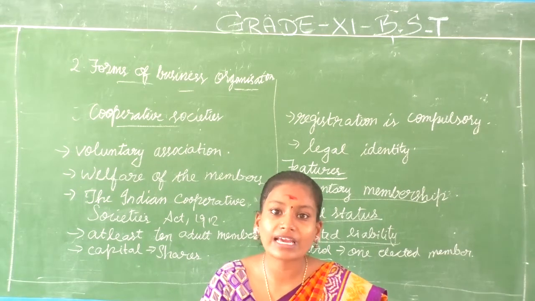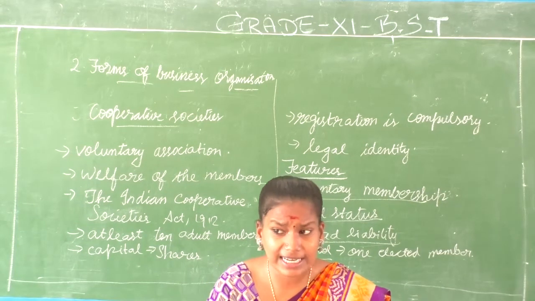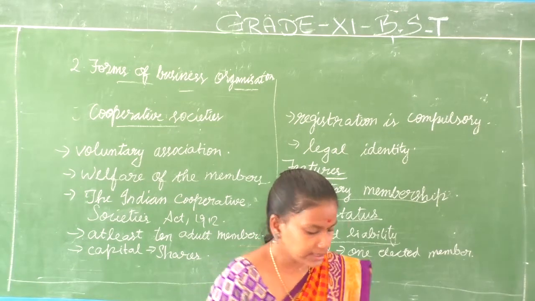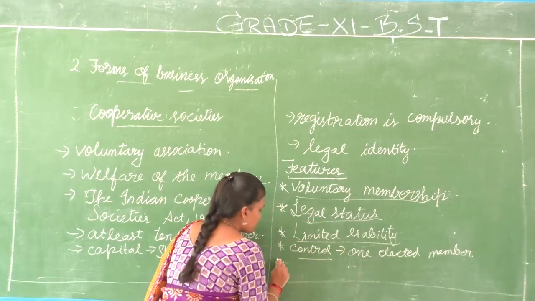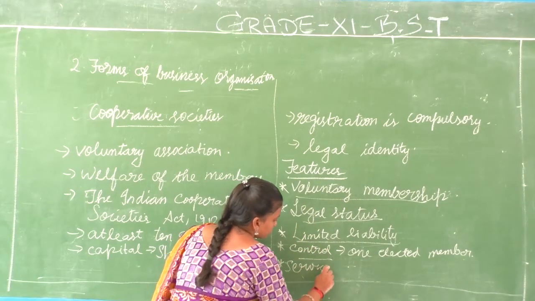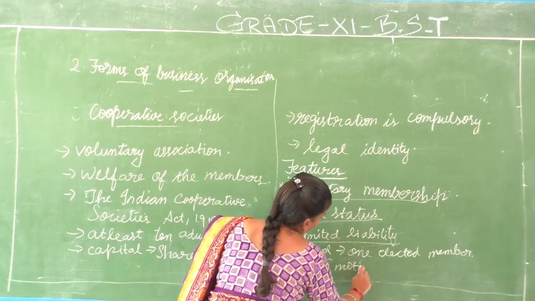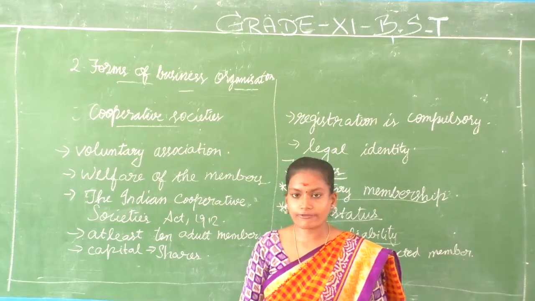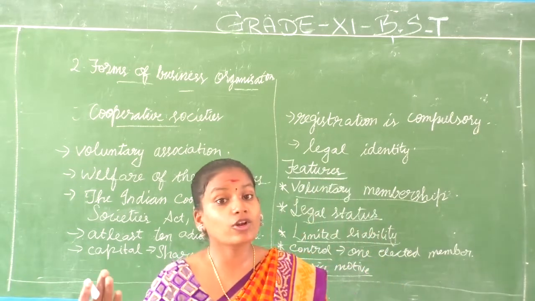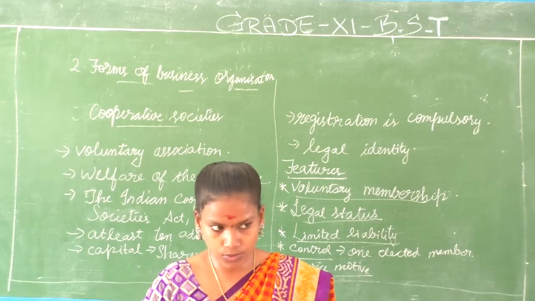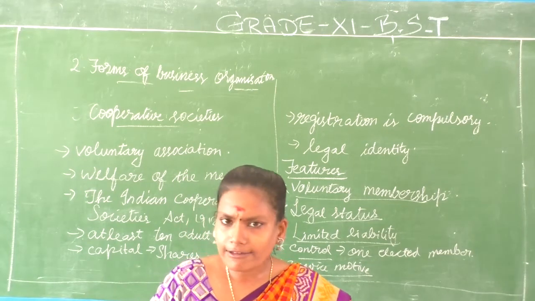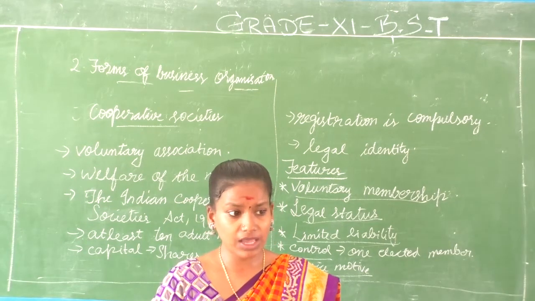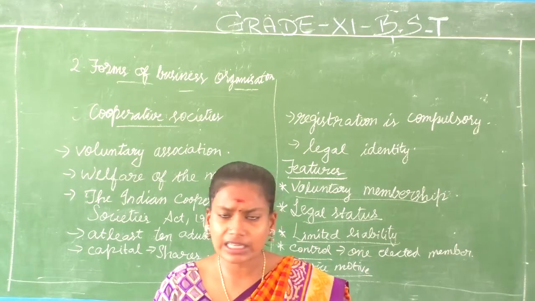Here they have a right to vote, just like in Indian democracy. And the next thing is service motive. Because we saw already that their main objective is the welfare of the members and of course to promote the economic interest of its members. That is what we have seen as its objective. Service motive means here they will be taking care of the welfare of the members. They will not be focusing on profit or anything.